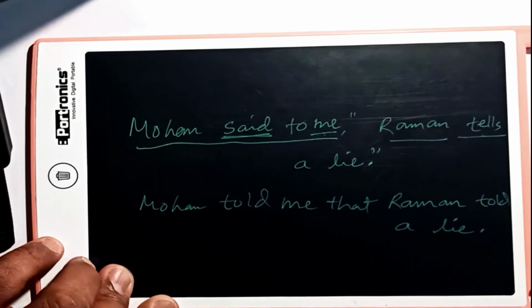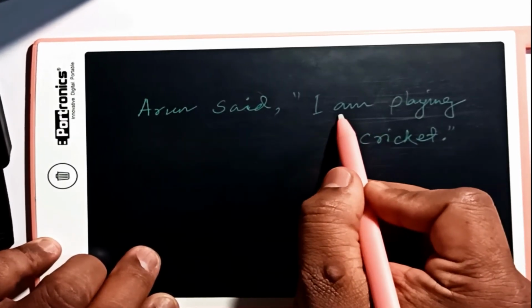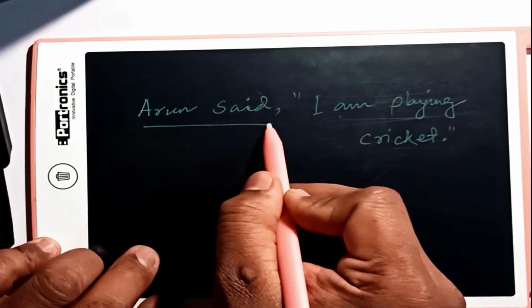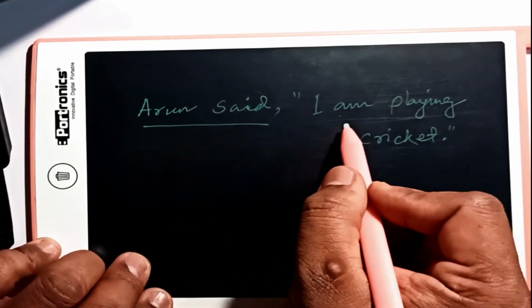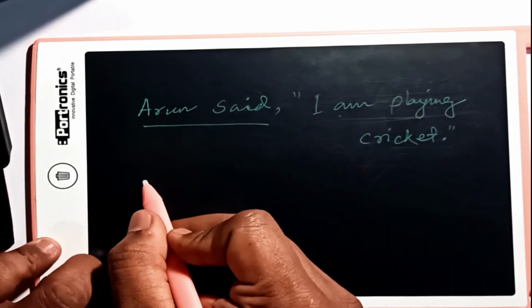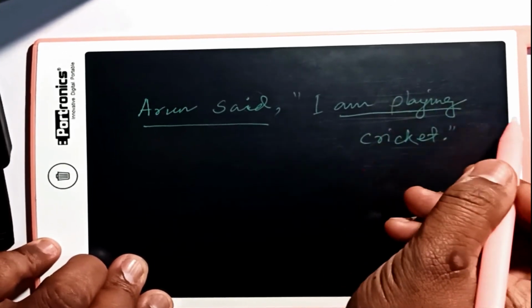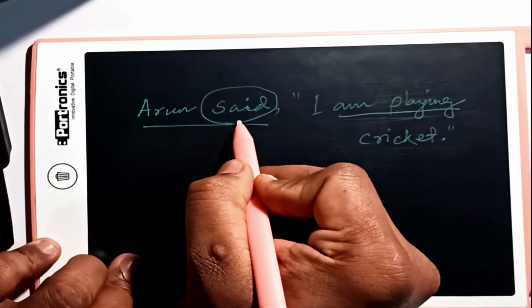Now let us move on to another part, which is another corresponding tense form. We will see the corresponding tense form from present continuous to past continuous. Here's an example of present continuous. I am playing cricket. So a similar reporting speech we have here. Arun said, I am playing cricket. So when we change, what happens is this present continuous will change to past continuous. This is what we need to know, because our reporting verb is past tense.